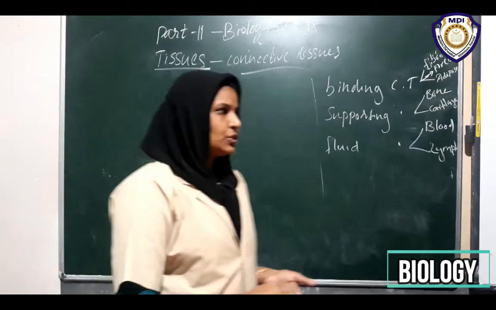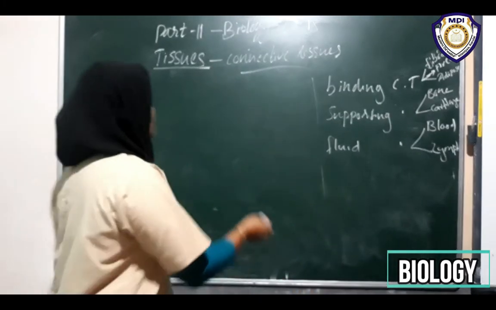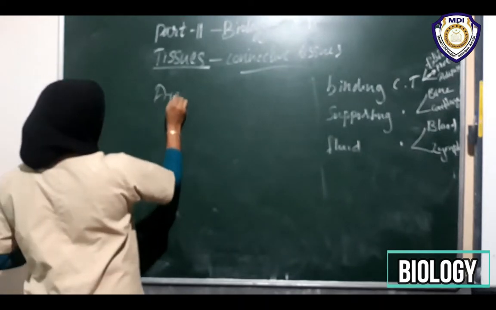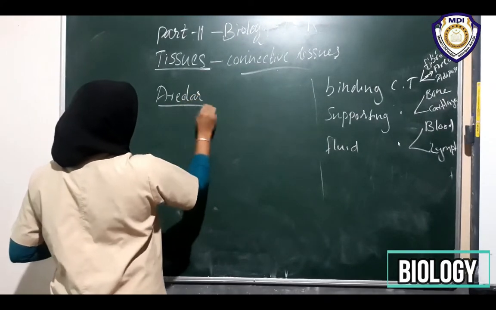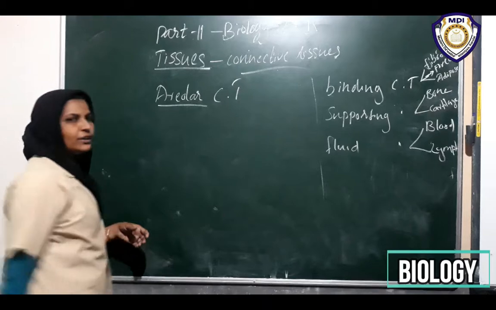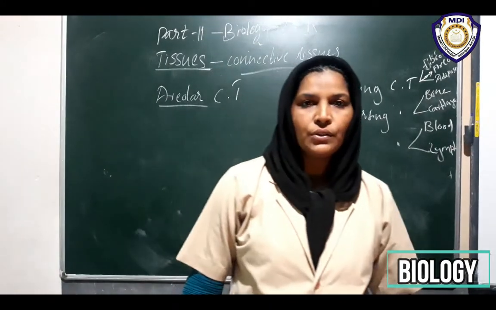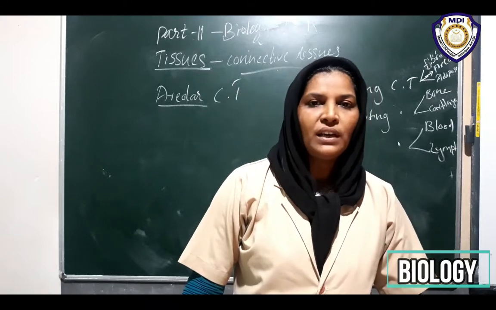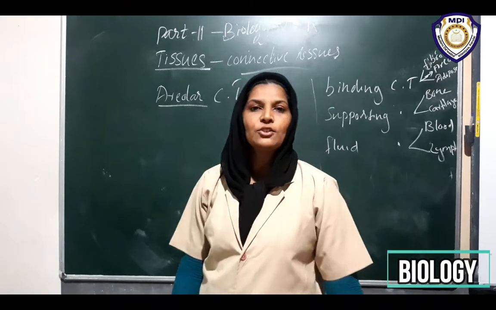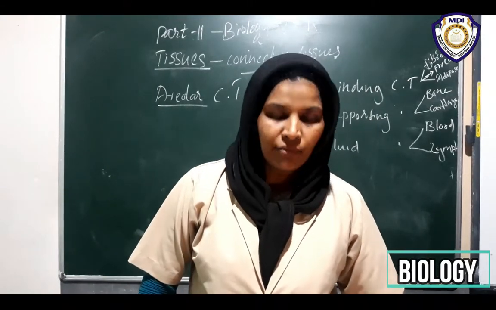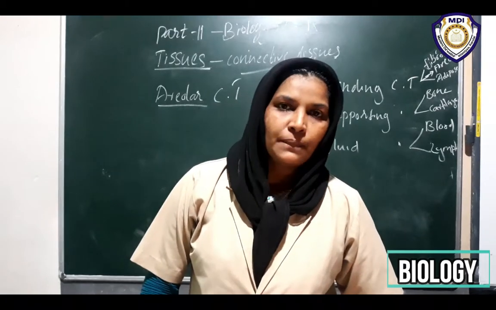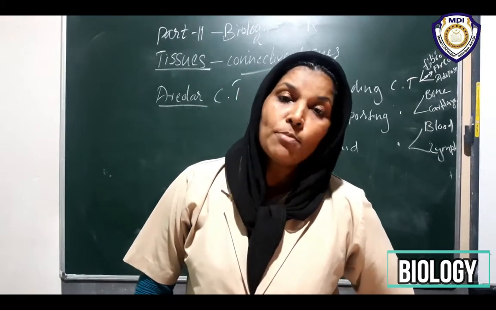So, next connective tissue is areolar connective tissue. Where do you see this areolar connective tissue? You can see it in between the skin and muscles, around the blood vessels and nerves, and also in the bone marrow.